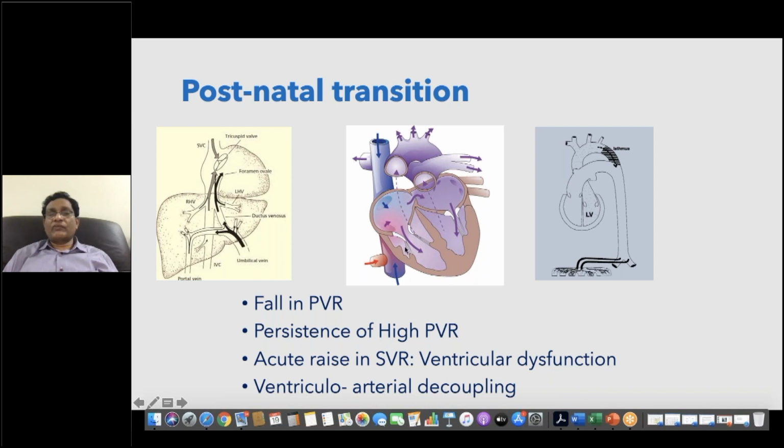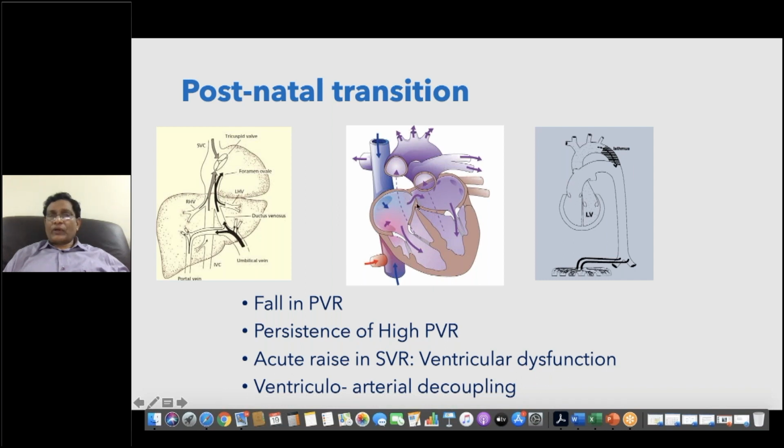Typically you see this in cases of PPHN, HMD, meconium aspiration, whatever the context where PVR doesn't fall, the right ventricle will go into acute stress. Whereas the left ventricle was pumping into the ascending aorta and then to the carotids, subclavian vessels, and also partly into the descending aorta.